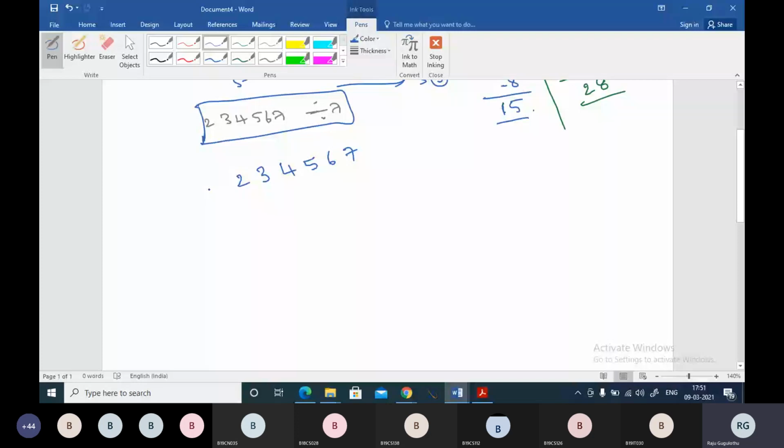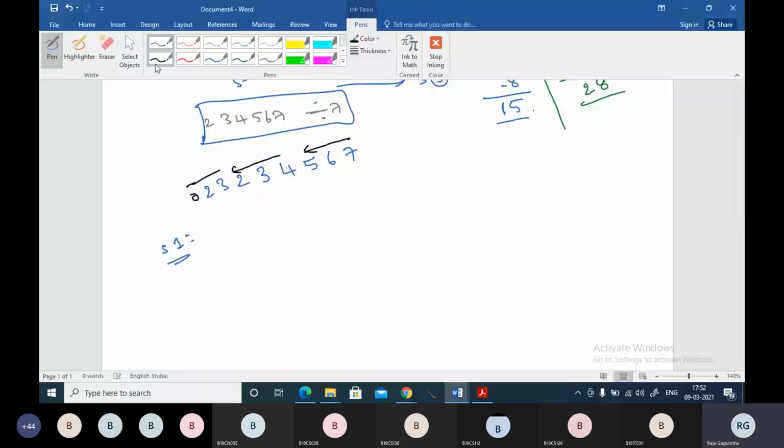Let me add some other numbers also. The method is, please listen carefully. Step 1, we have to divide the given number. We have to make 3-digit pairs from the right hand side.